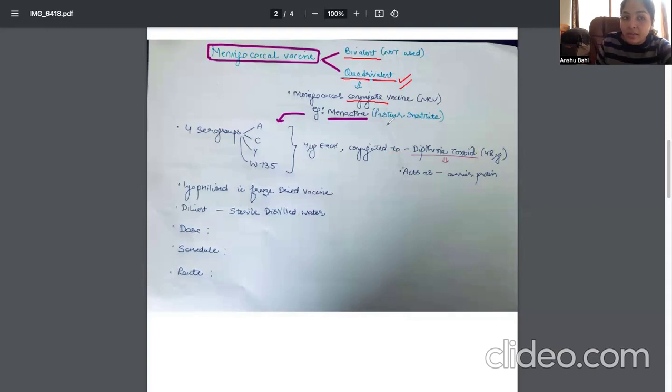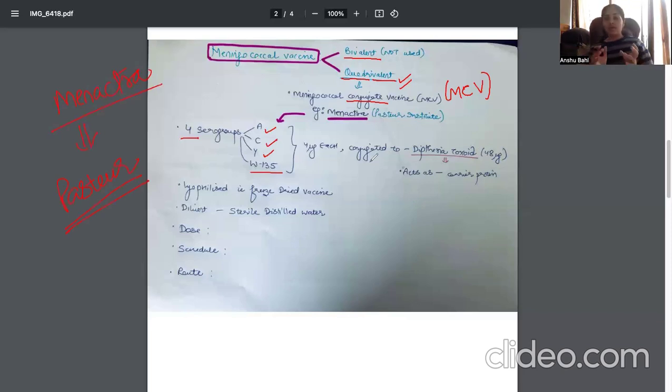Okay. And in India, the most commonly used is Menactra. Menactra vaccine is made by the Pasteur Institute, which we use all over India. This is a meningococcal conjugate vaccine containing 4 serogroups A, C, Y, and W135.